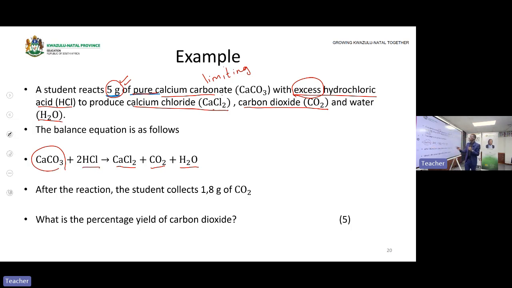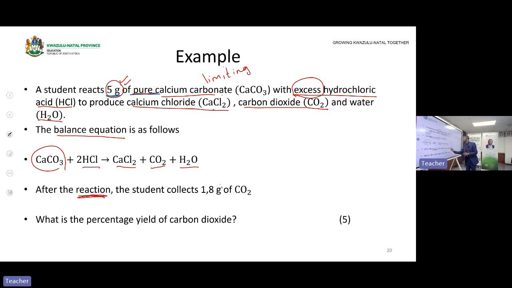Then you need to check, because they said this is the balanced equation, so you already know this equation is balanced. If they haven't told you that the reaction is balanced, you need to check whether it is balanced or not. If it is not balanced, then you balance the reaction before you perform your calculation. You do not perform the calculation without checking, because your calculations will be wrong if the reaction is not balanced. Okay, then after the reaction, now the reaction has completed.